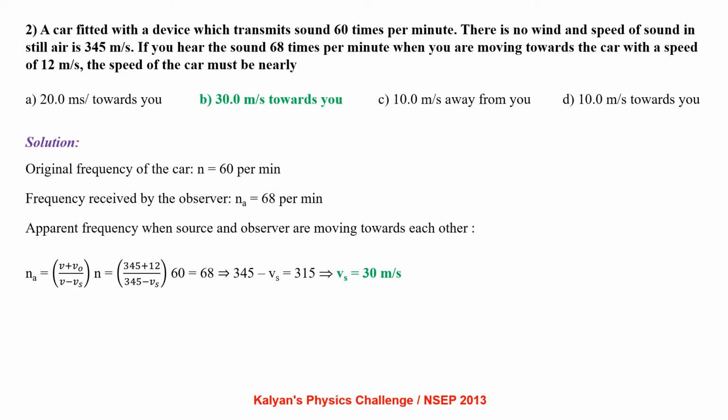Original frequency of the car, it is 60 per minute. Frequency received by the observer is 68 per minute. Apparent frequency when the source and observer are moving towards each other, N a equal to (V plus V naught) by (V minus Vs) into N, which gives us V source equal to 30 meter per second.